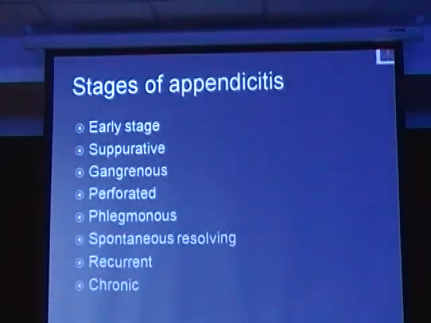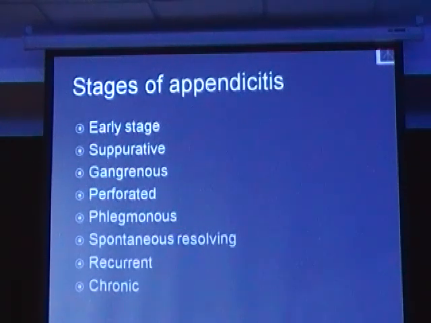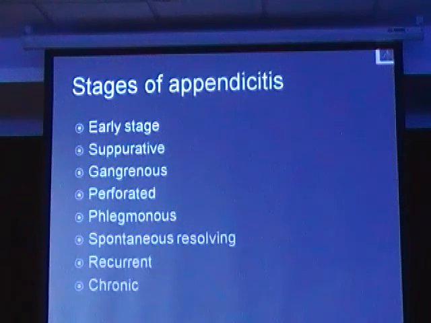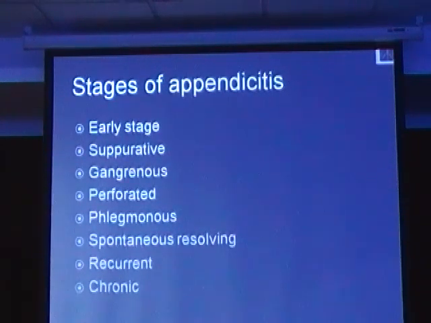So the obstruction of the appendix leads to inflammation, and this inflammation at a very early stage may be seen as minimal inflammation of the distal appendix, or the distal third of the appendix. As the disease progresses, it may lead to suppurative and gangrenous forms, perforation, with other complications. Spontaneous resolution is also seen in acute appendicitis, and a patient may present with recurrent appendicitis, where there is more than one episode of acute appendicitis, with spontaneous resolution in between.